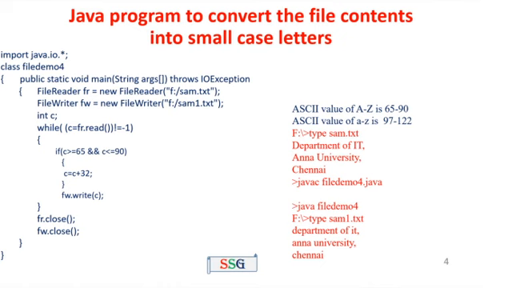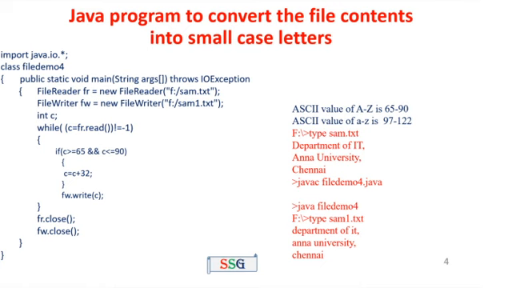That means in the while loop you are checking whether any capital letters are present in the input file, and we have to replace them with the corresponding small case letters. The difference between the ASCII values of capital A to Z and small a to z is 32. For example, 65 is capital A, 97 is small a. If you want to replace capital A with small a, we have to add 32. So we do like that: if c is greater than or equal to 65 and c is less than or equal to 90, we do the conversion c = c + 32. That means, for example, if the input is capital A, it is replaced with small a.